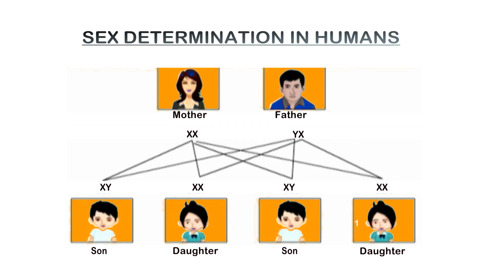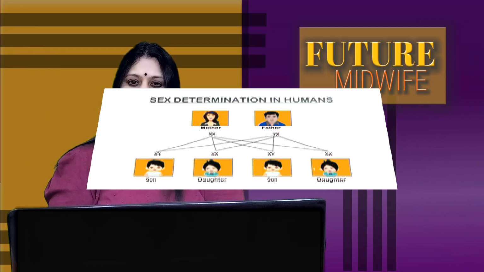If the union of X and Y chromosome occurs, the sex of the baby will be male. At the same time, if the union of X and X chromosome occurs, the sex of the baby will be female. In short, the father is responsible for the determination of the sex of the child because the father has XY chromosomes, whereas the mother has only XX chromosomes.